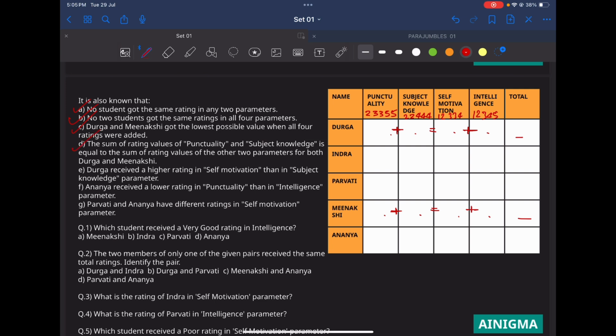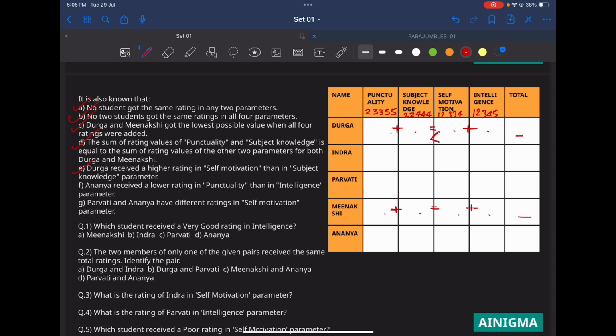Durga received a higher rating in self-motivation than in subject knowledge parameter. Where is Durga? Higher rating in self-motivation than subject knowledge. So this is higher. Okay. Ananya received a lower rating in punctuality than in intelligence parameter. I've put down a variable of A and B so that I can remember this in the future.